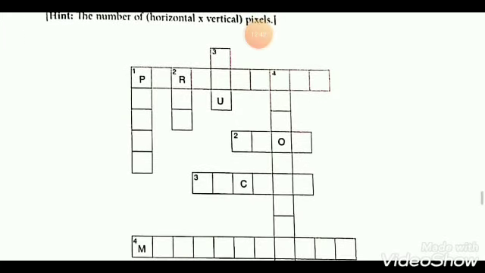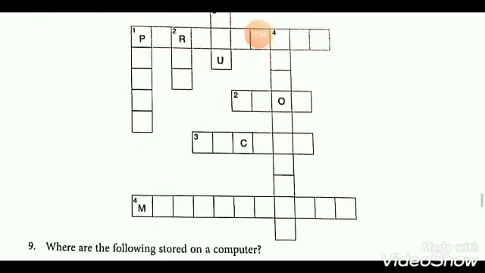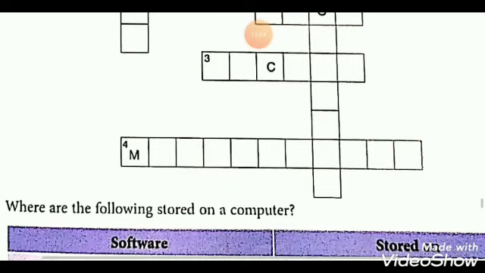And here you can write your right answer. 1 number: ports. 2nd: peripheral. 2nd: RAM. 3rd: CPU. 3rd: backup, resolution. Then here you write motherboard.